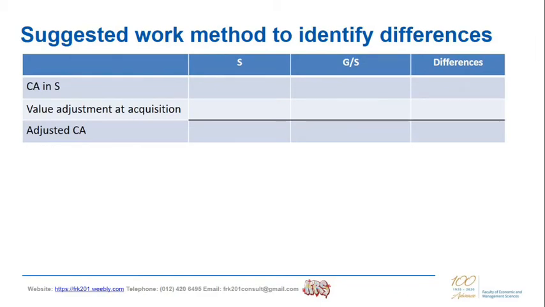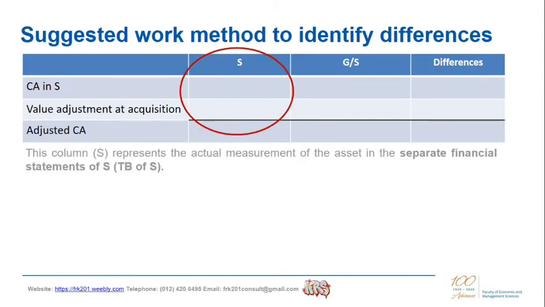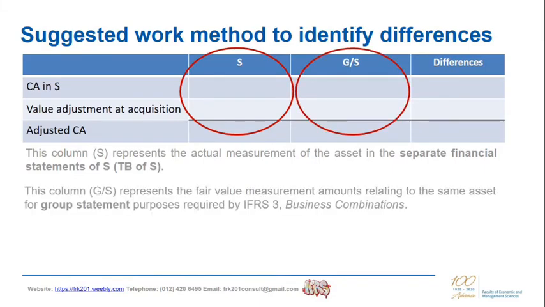The following work method is suggested to identify these differences. This column represents the actual measurement of the asset in the separate financial statements of ACE, the TB of ACE. This column represents the fair value measurement amounts relating to the same asset for group statement purposes required by IFRS 3.